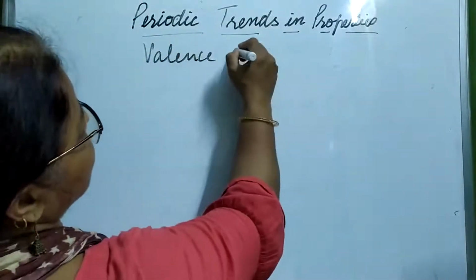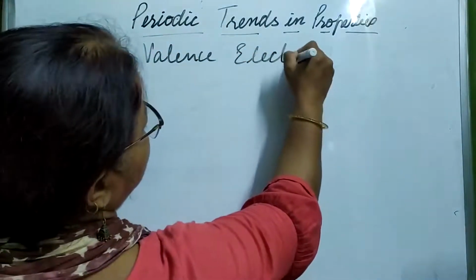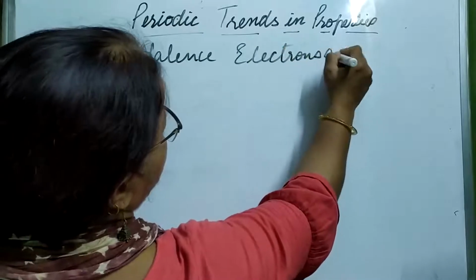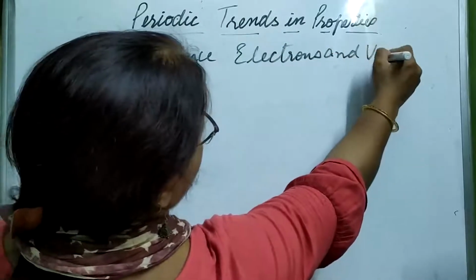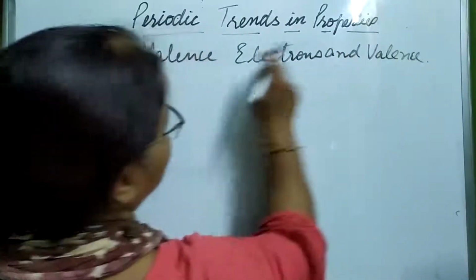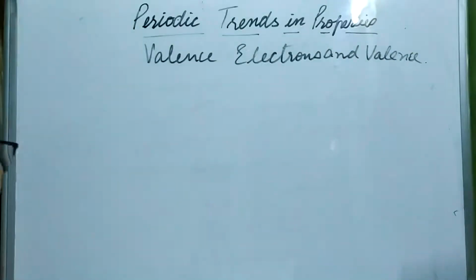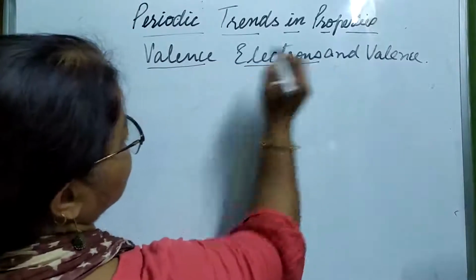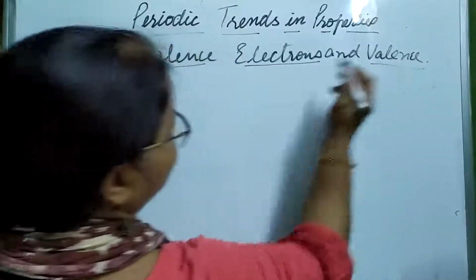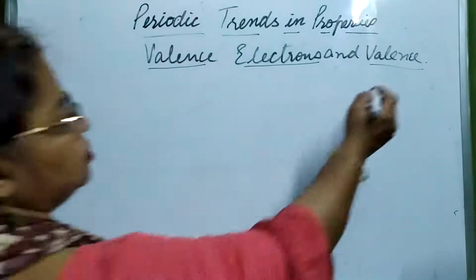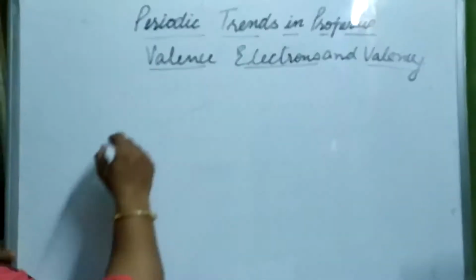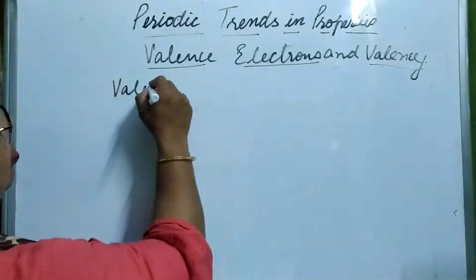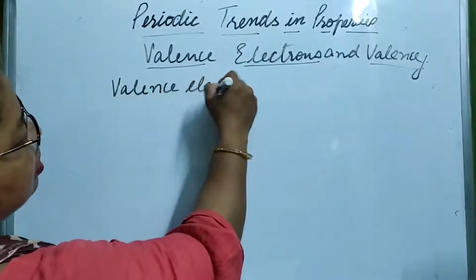So valence electrons and valency. What do you mean by valence electrons? First we are going to discuss valence electrons, and then later valency.